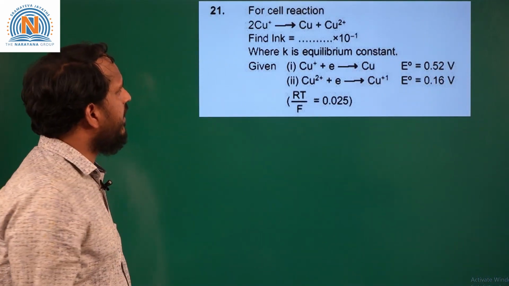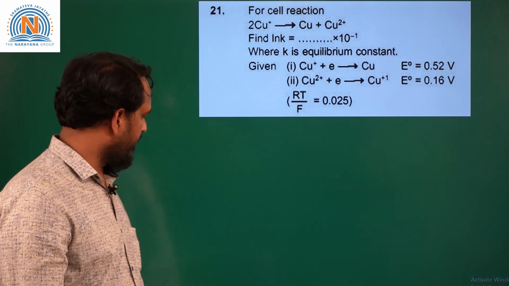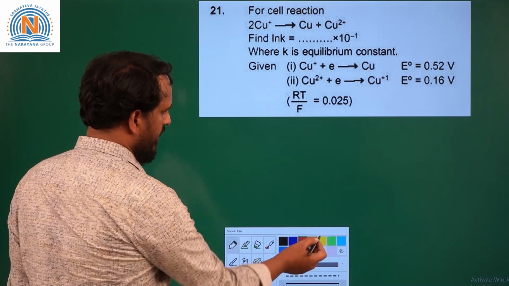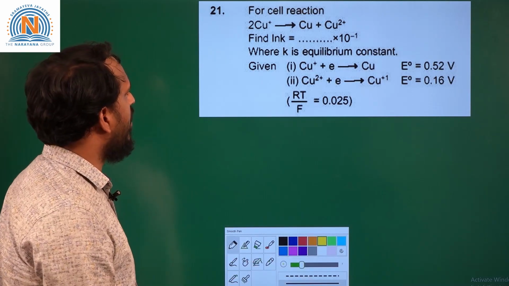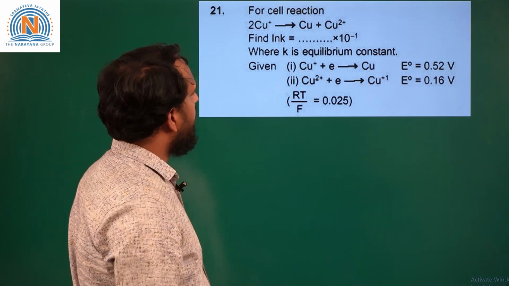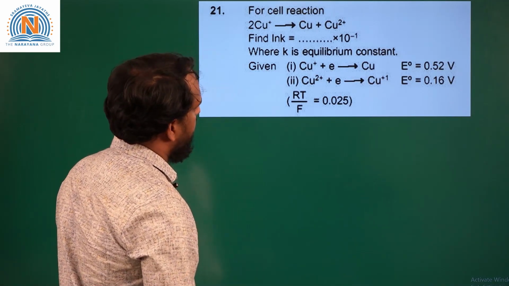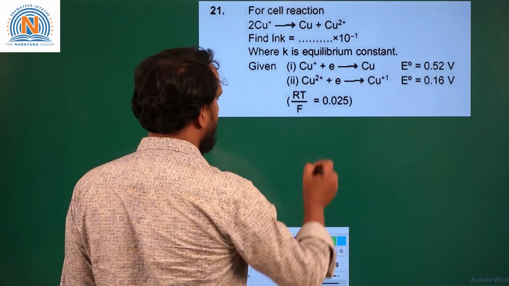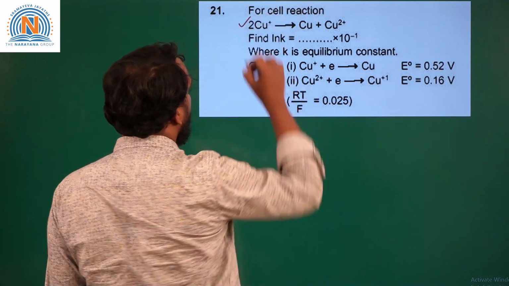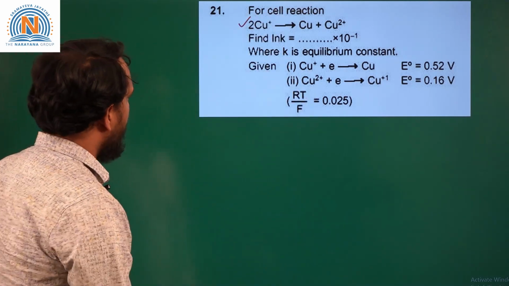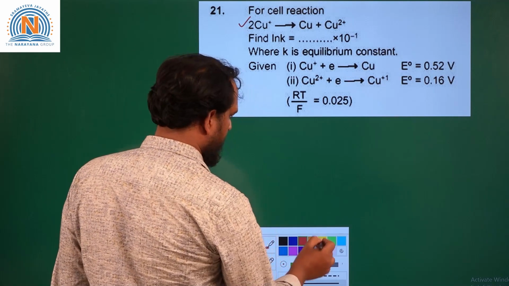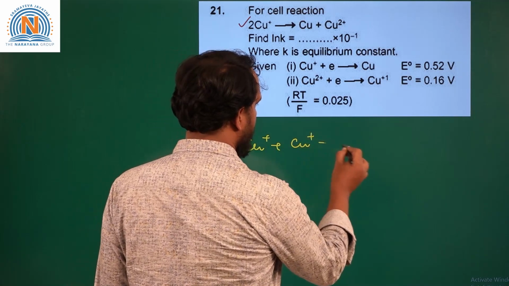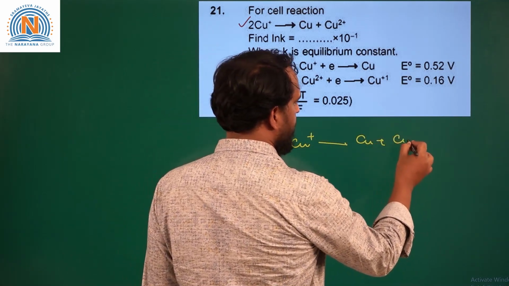Here this is based on electrochemistry, in which the cell reaction is given, that is Cu+ giving copper and Cu2+. So, equilibrium constant for this reaction we need to determine. So, here if you write this reaction, that is Cu+ giving copper plus Cu2+.